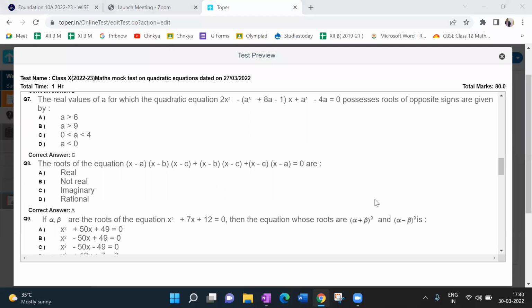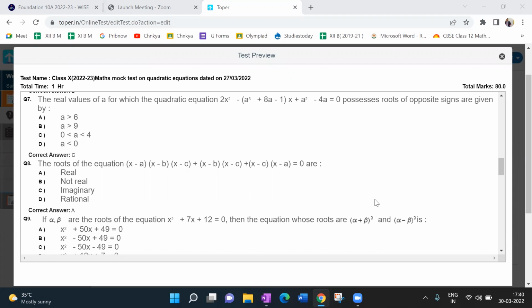Sai Charan, are you here? So what is the A value, what is the B value, what is the C value? Can you please tell me? Yes, sir. The A value is 2, sir.